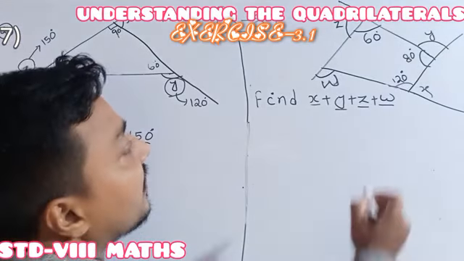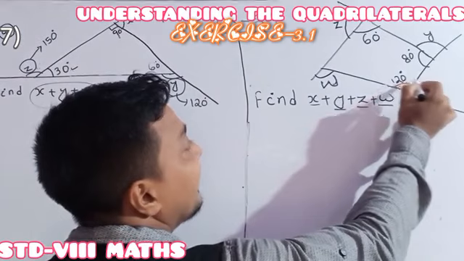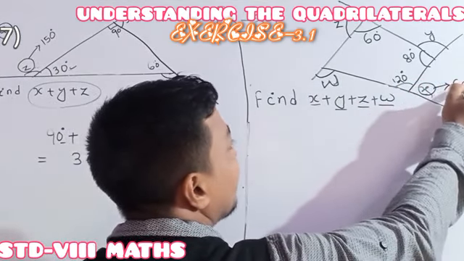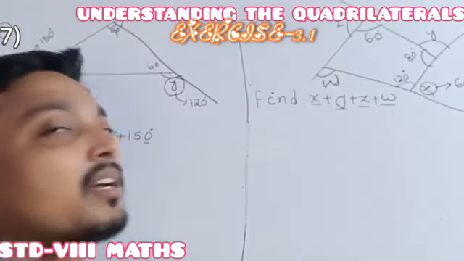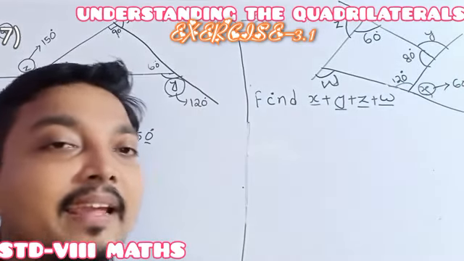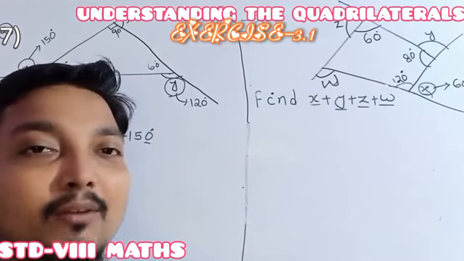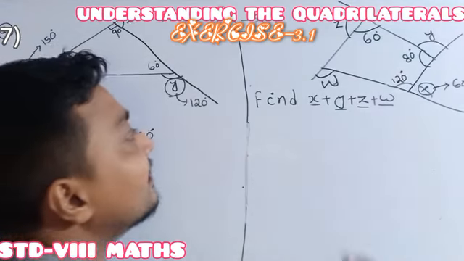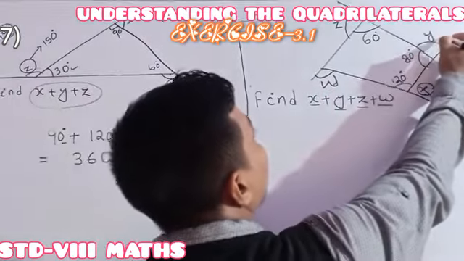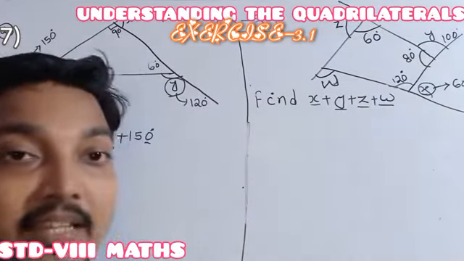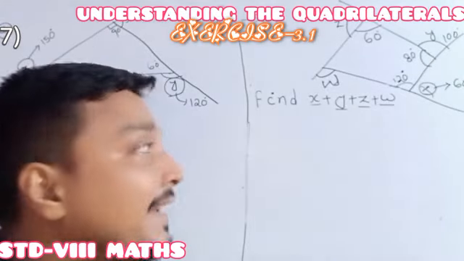Here the 120 is the interior, so its exterior x will be 60 degrees, because interior and exterior angles are a linear pair, so their sum is 180 degrees. This one is 80 degrees, so for this one it will be 100 degrees.